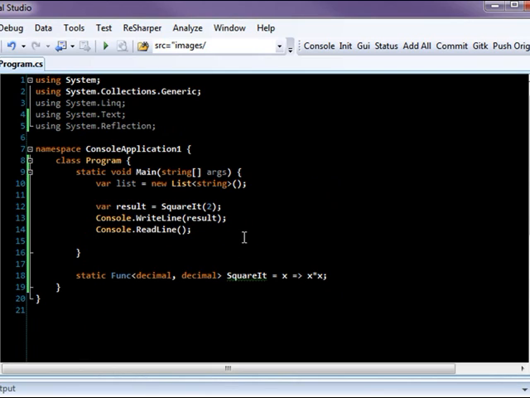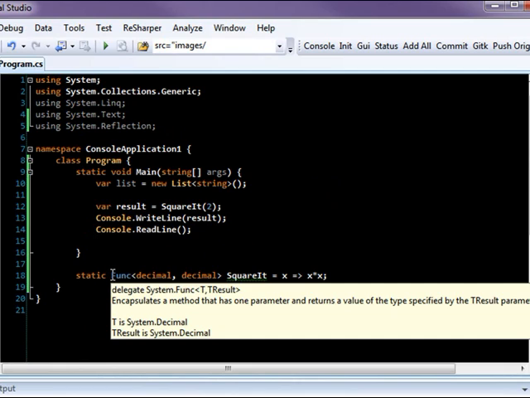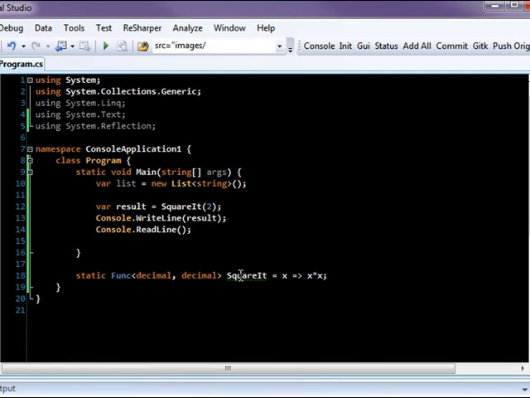Sometimes repetition is really the only way you can learn this kind of stuff. So here I'm defining a delegate on the fly. That's what Func is, a delegate on the fly. And I'm telling it it's a simple function. It's named squareIt, and I'm going to start with a decimal. And then I'm going to shove that decimal into this operation. Left side, right side.